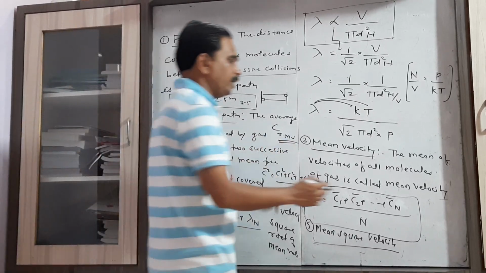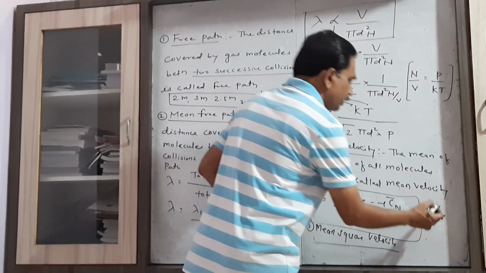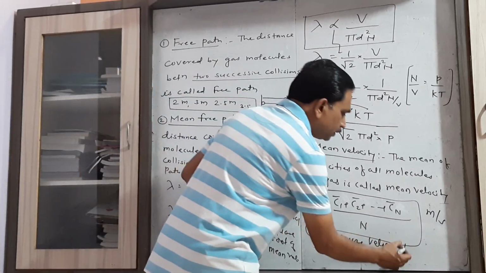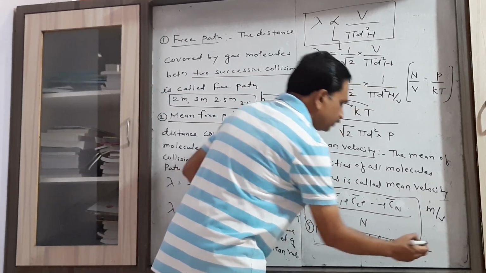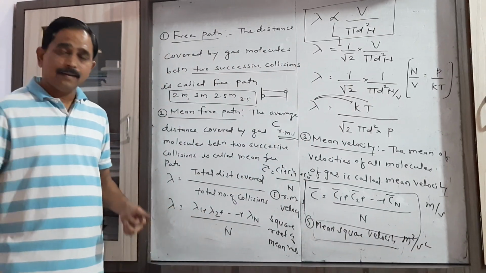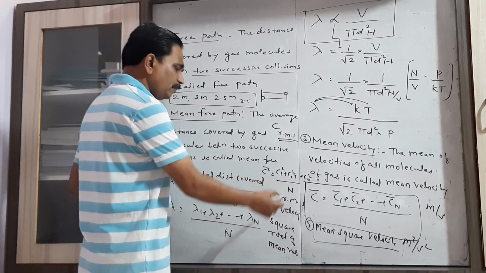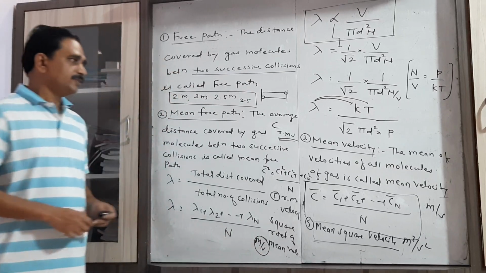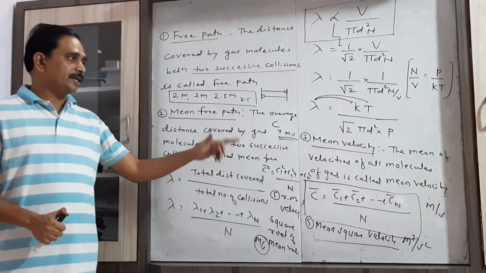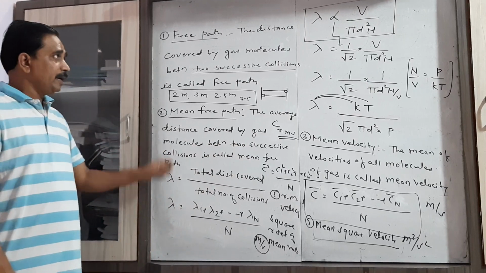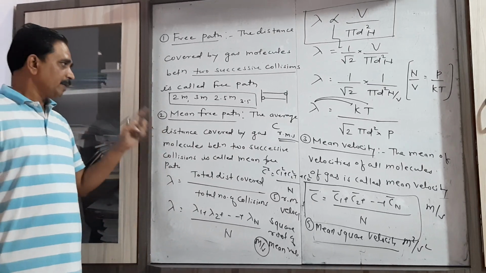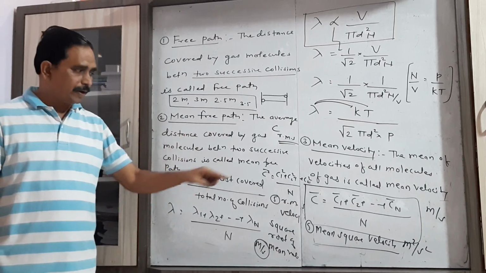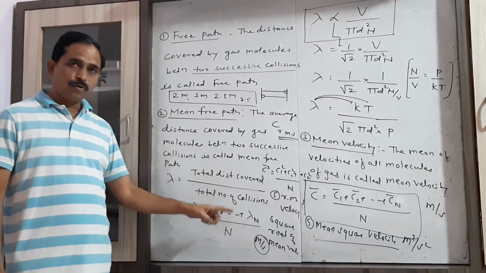The unit for mean velocity, obviously, is meter per second. The unit for mean square velocity is meter square per second square. And the unit for root mean square velocity is again meter per second. So these are certain definitions which are very important: that is free path, mean velocity, mean square velocity, and the root mean square velocity.